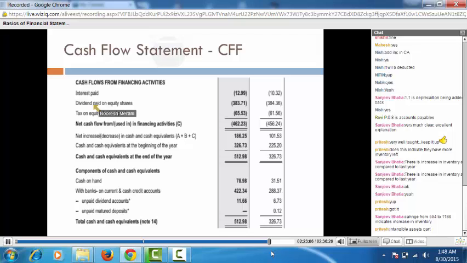Then you have the cash flow from financing activities. There's interest paid, dividends paid, and tax paid on the dividends. So that's it from my end. If you have any questions, I will take them from this, but this is the basic idea.